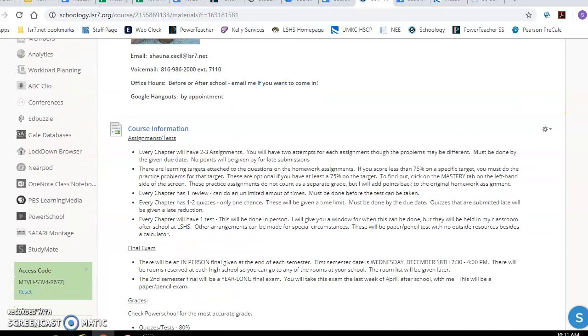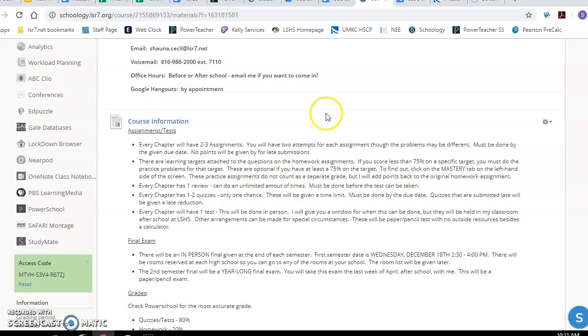Every chapter will have 2 to 3 assignments. You'll have 2 attempts for each assignment, though the problems might be different, and you have to have it done by the given due date. I do not accept late work, so no points will be given for late submissions.